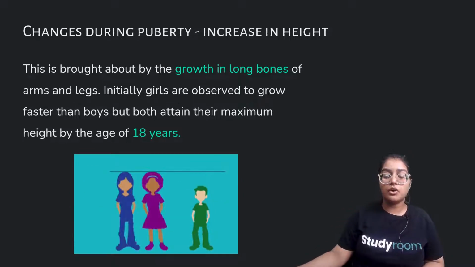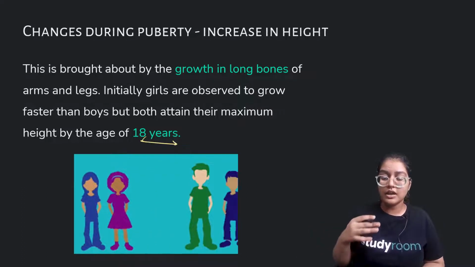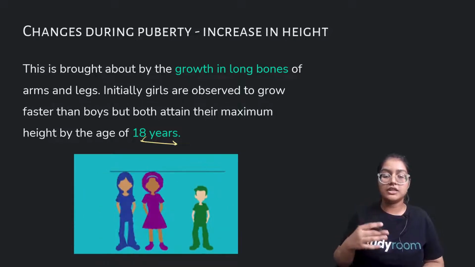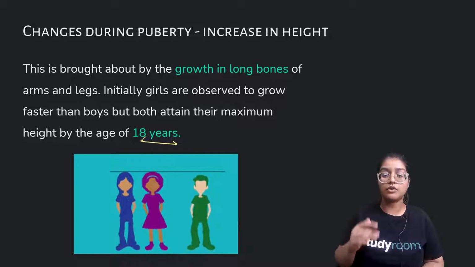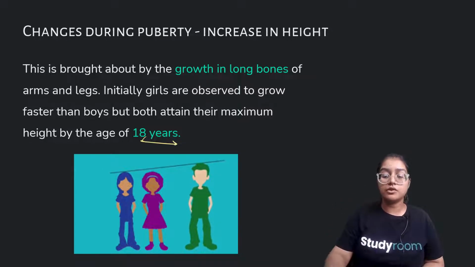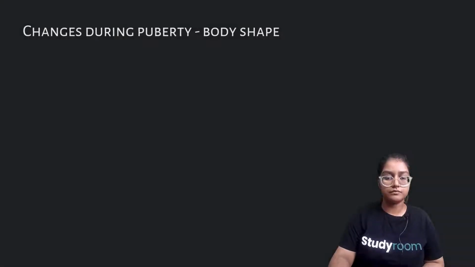Initially, girls are observed to grow faster than boys, but both attain their maximum height by the age of 18 years. So it seems that girls grow faster than boys, but when they both reach the age of 18, we'll see all of them have attained a certain height. This is all because of changes which occur during the adolescence period.